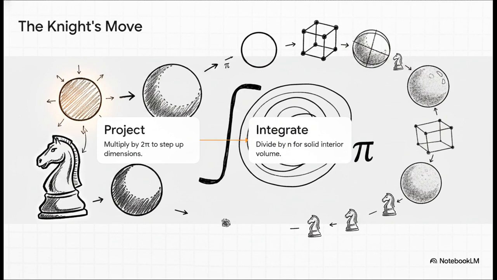To find the volume of a sphere in a higher dimension, you don't start from scratch. You take the volume from 2 dimensions lower, multiply it by 2 pi, which essentially projects the boundary outward, and then you integrate that boundary to find the solid interior volume. Now, in calculus, integration introduces a division factor, so you divide by the number of dimensions, or n. Multiply by 2 pi, divide by n. This repeating step lets mathematicians walk safely from a simple 2D circle all the way up to an n-dimensional hypersphere.